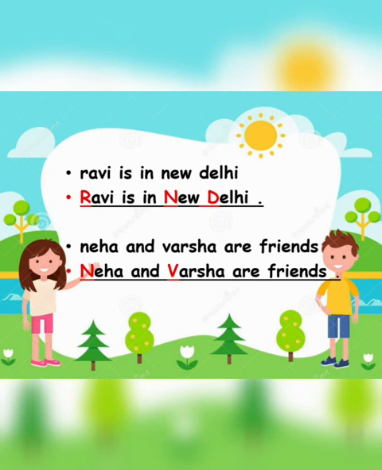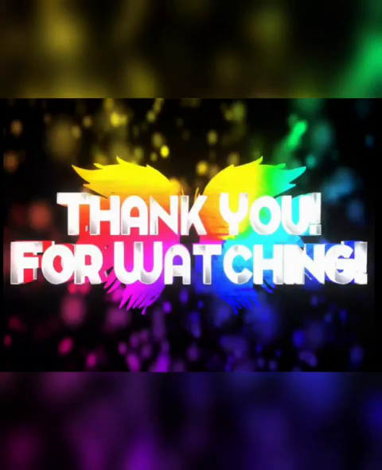Neha and Varsha are friends. Now here two names are there. What are the two names? Neha and Varsha, right? So we have to write the first letter of both the names in capital. Okay. N of Neha and V of Varsha we will write in capital. And at the end what will we do? We will put a full stop. Okay. And then our sentence will be correct.